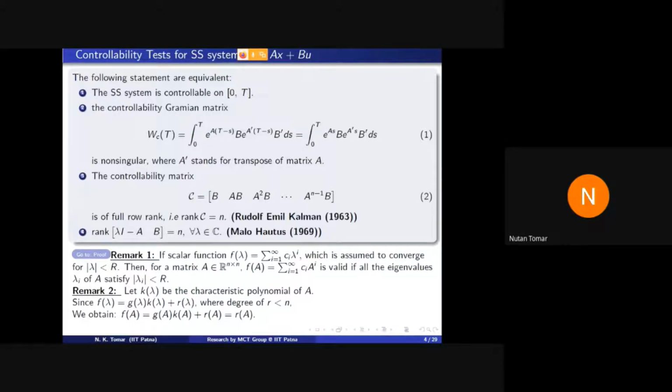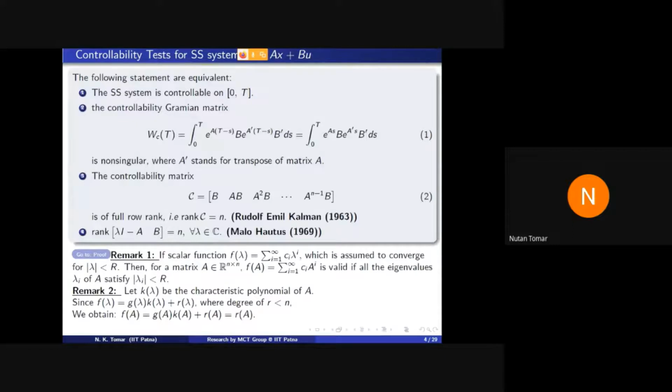The first conclusion is that, and it can be proved with the help of statement 2 also, but it is very clear from 3, that if it is controllable on some interval 0 to T for some capital T, then it is controllable for all capital T. If it is controllable in a specific time interval, then the system is controllable in any time interval.